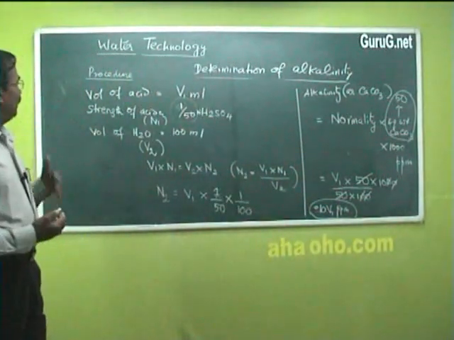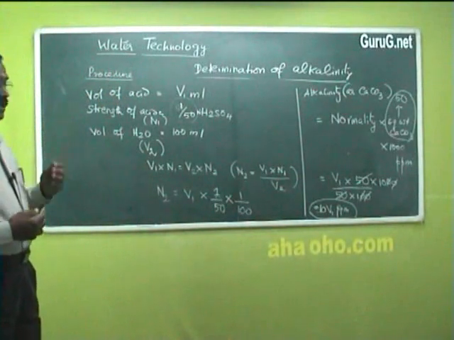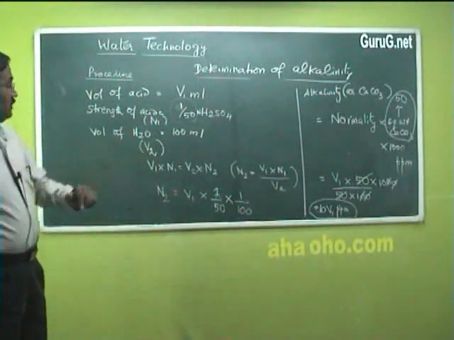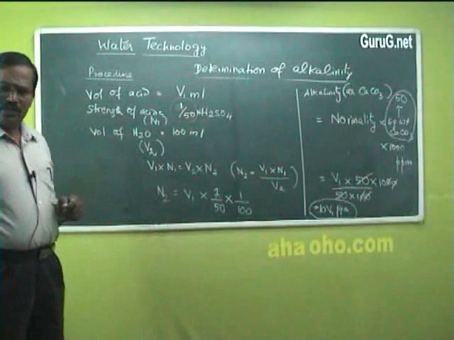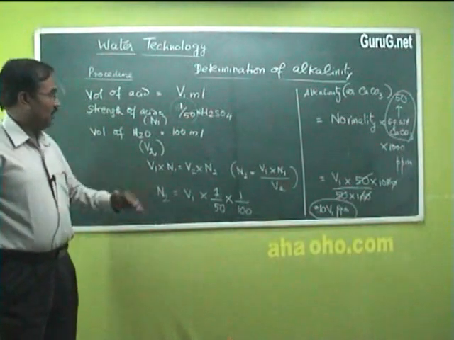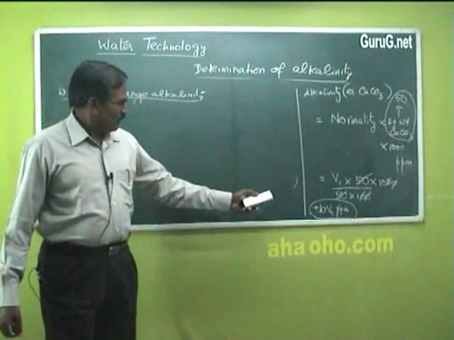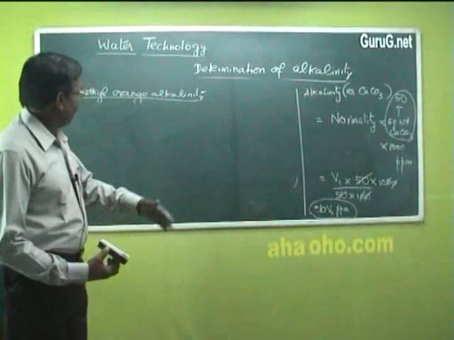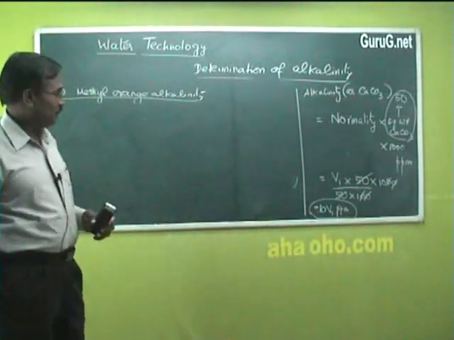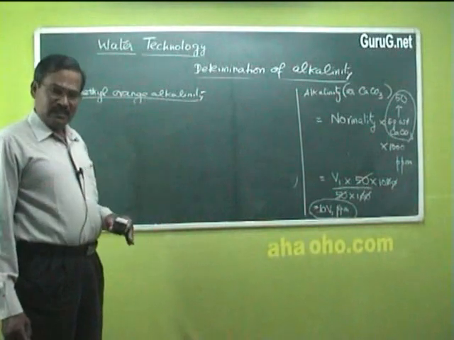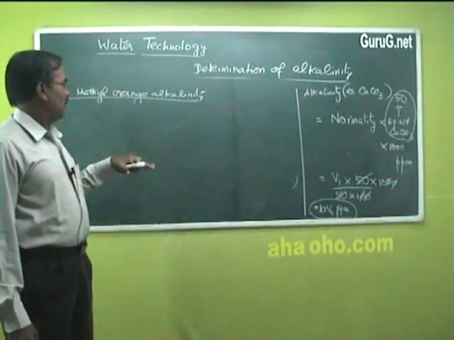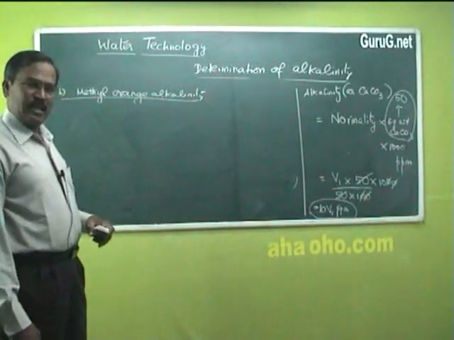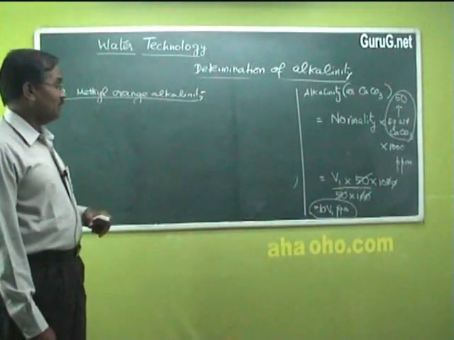In the same manner we can go for methyl orange alkalinity in the same sample. After getting this titer value, add 2 or 3 drops of methyl orange and continue the titration with the same 1 by 50 sulfuric acid.